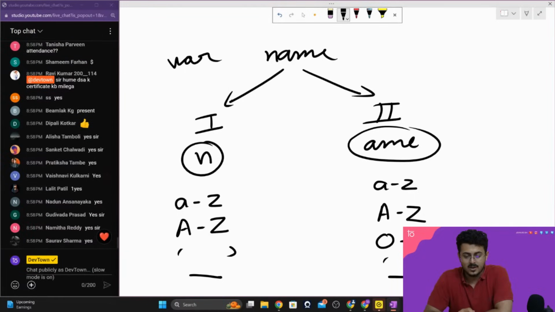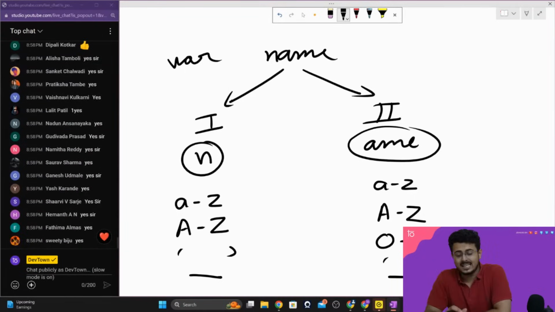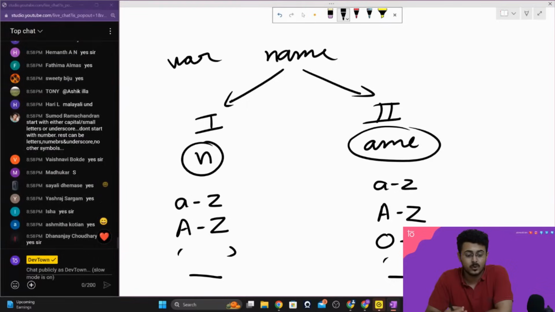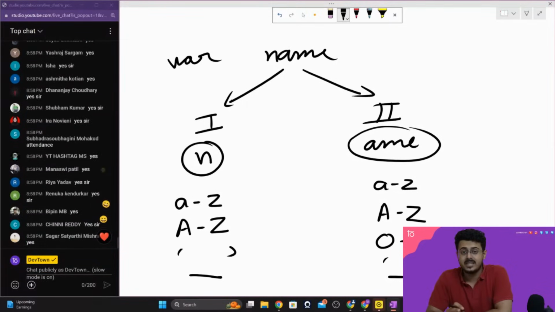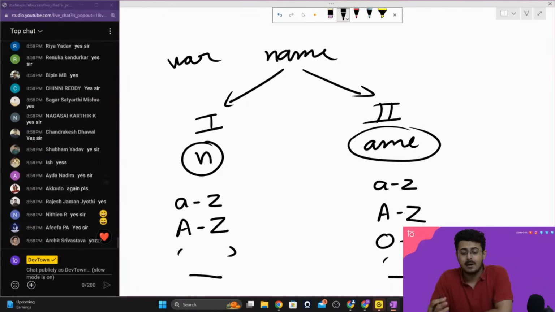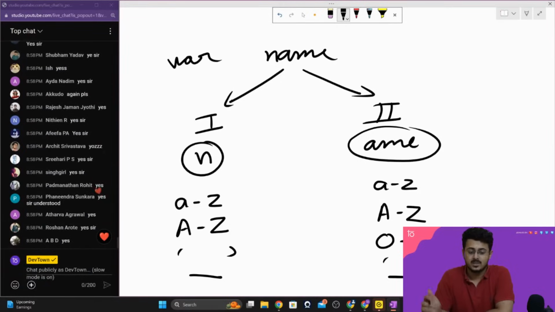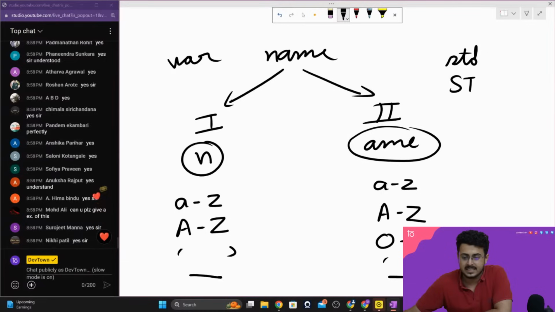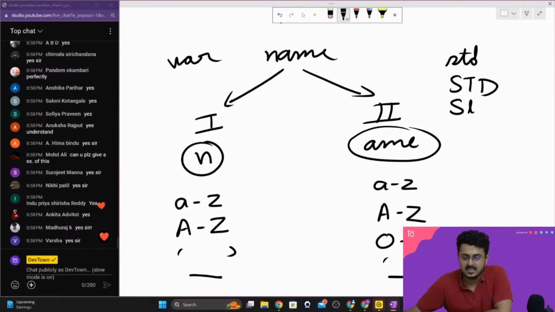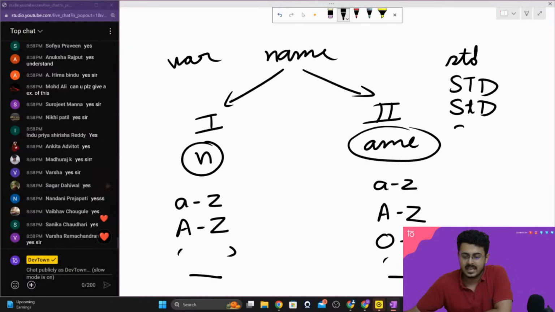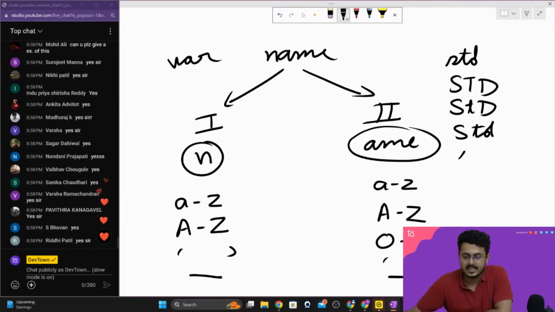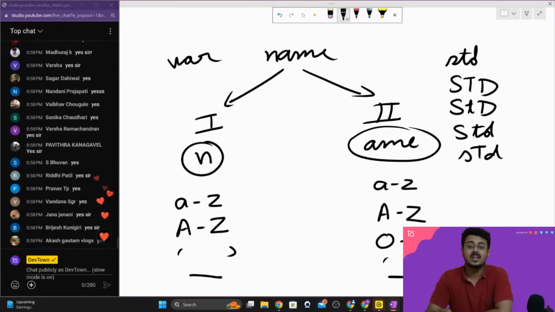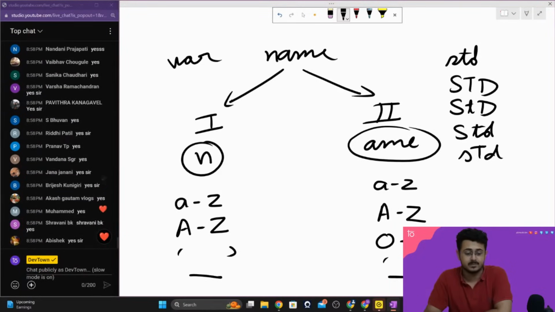Yes? Okay. So the next thing, guys, is that, like I've already said, JavaScript is a case sensitive programming language. That basically means for JavaScript, a small t and capital T are two separate things. So all these variable names, std, or capital S, capital T, capital D, or capital S, small t, capital D, or capital S, small t, small d, or small s, capital T, small d, will all be considered different variable names.